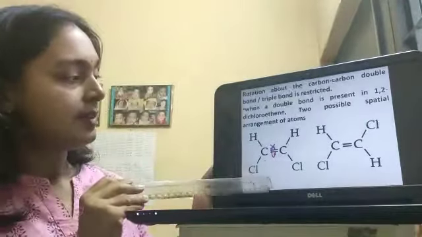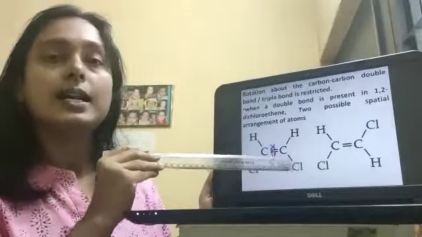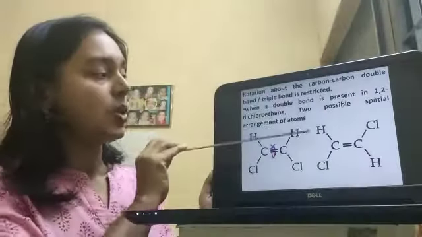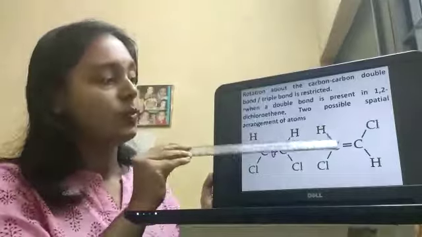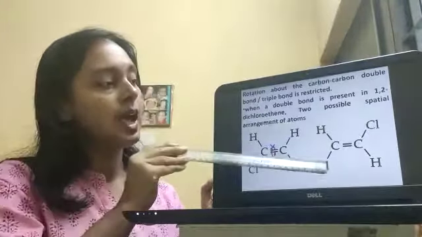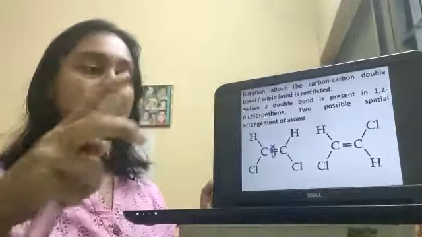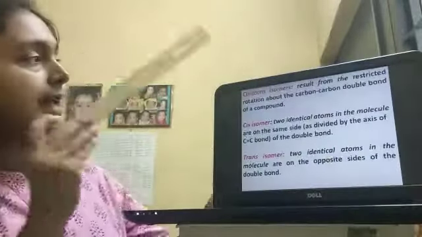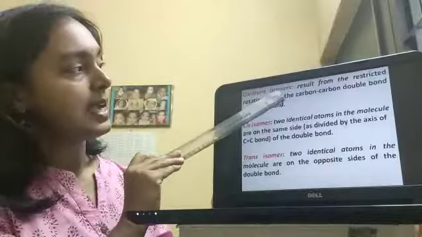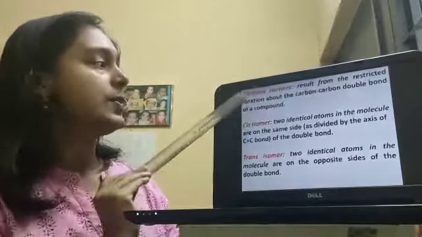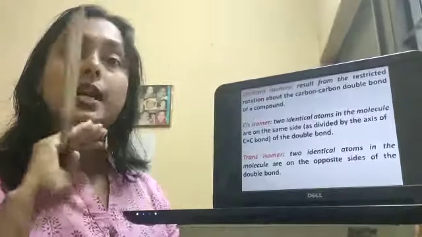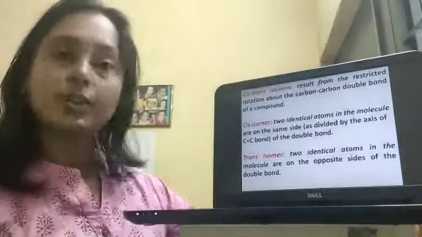Where the two chlorine atoms are at the same side, it is called cis, and where the two chlorine atoms are at opposite sides of this double bond, it is called trans. Cis-trans isomers result from the restricted rotation about the carbon-carbon double bond of a compound.